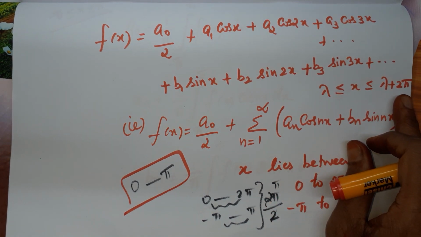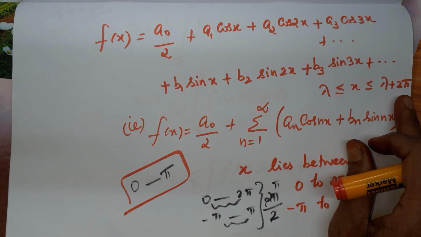For the range, we have two types. One is full range, the other one is half range. Full range means it has the length 2 pi. For half range, it has the length pi.